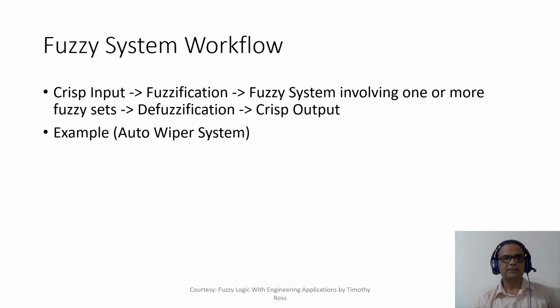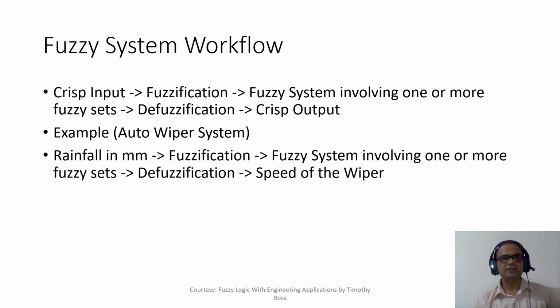So let's take an example: the auto wiper system. We know that some high-end cars have an auto wiper system. Rainfall in millimeters is your crisp input. Based on the rainfall, we will convert that rainfall in millimeters into a fuzzified value. We will decide whether the rainfall is very high or very low, and based on that we fuzzify. So we have a crisp input in millimeters, and we are converting it to a fuzzy term.